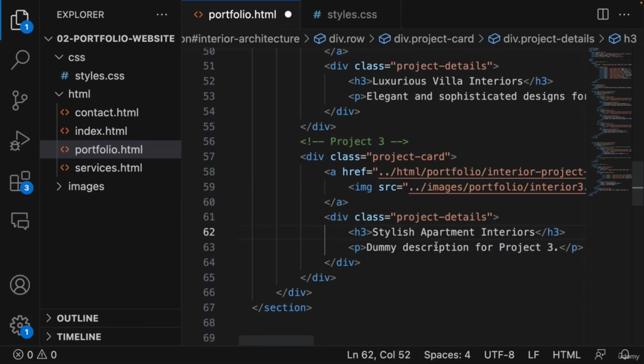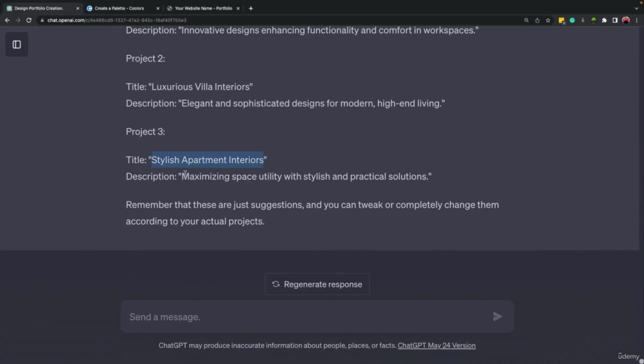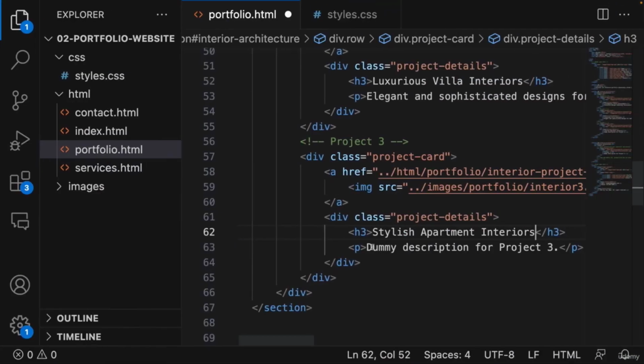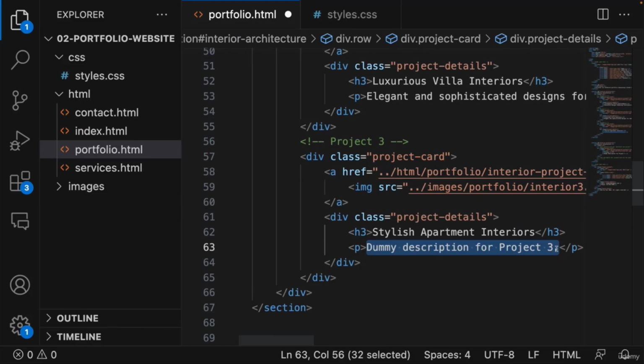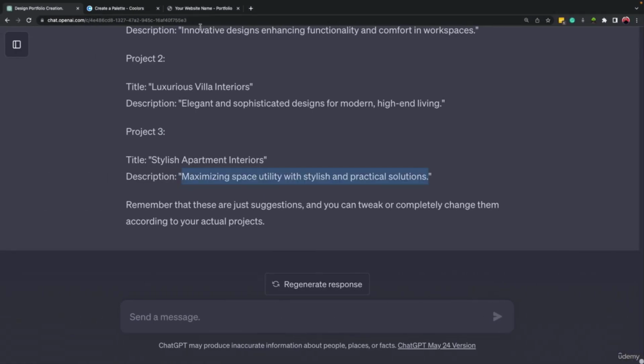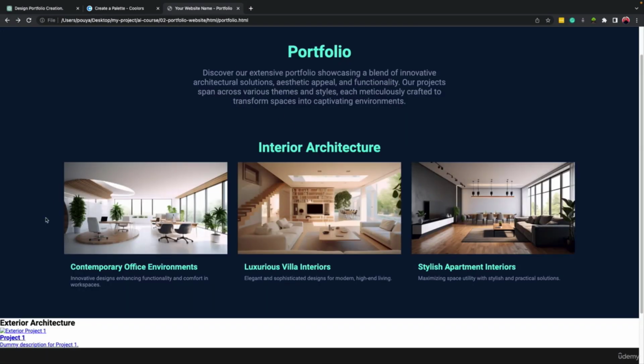But anyway, I'm showing how you have to replace it yourself as well, so you won't face any issues or difficulties along the way. So we have placed all the information. If we come here and refresh it, it looks much nicer, right?